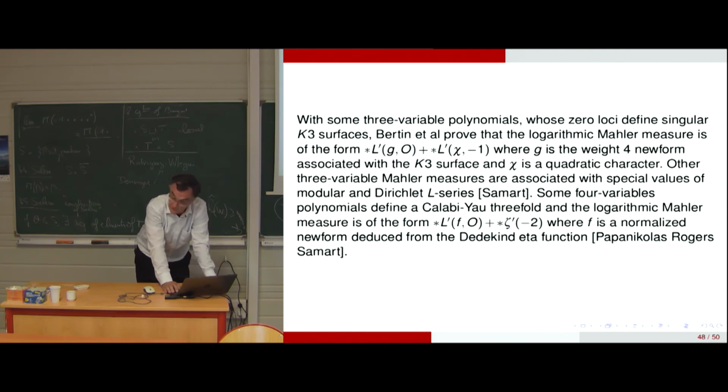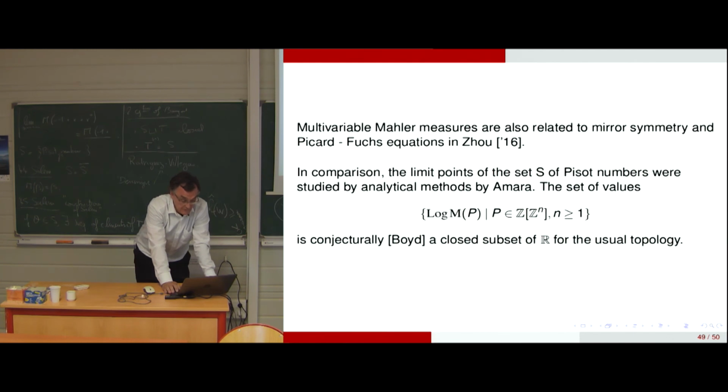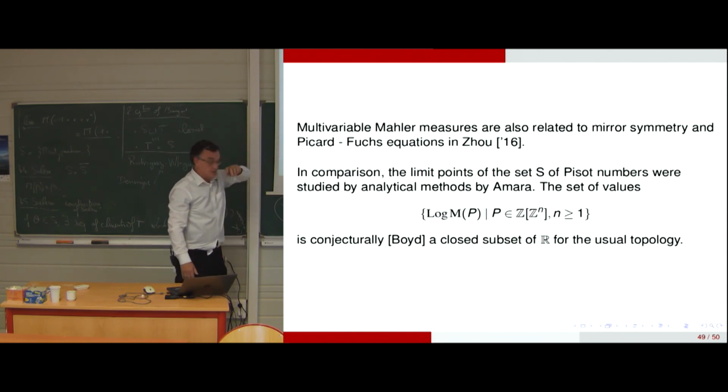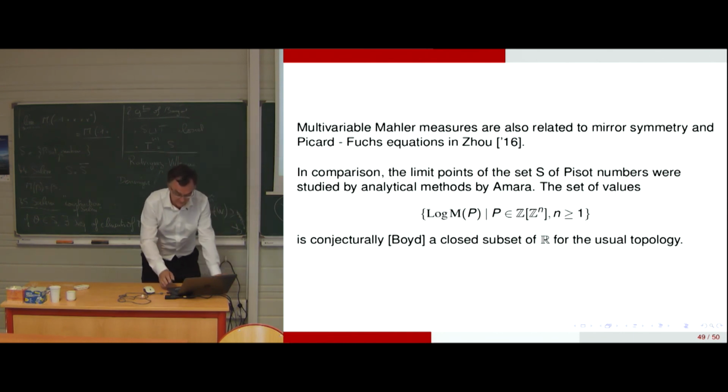So I'm continuing. I still have 5 minutes. I would like to mention that the set of logarithmic Mahler measures is conjecturally a closed subset of R for the usual topology. Well, it seems out of reach now because there is no general theory.